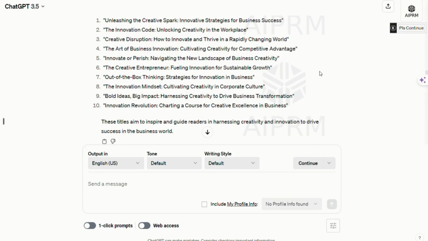7. Out-of-the-Box Thinking: Innovation Strategies in Business. 8. The Innovation Mindset: Cultivating Creativity in the Corporate Culture. 9. Bold Ideas, Big Impact: Harnessing Creativity to Drive Business Transformation. And finally, 10. Innovation Revolution: Charting the Direction of Creative Excellence in Business.